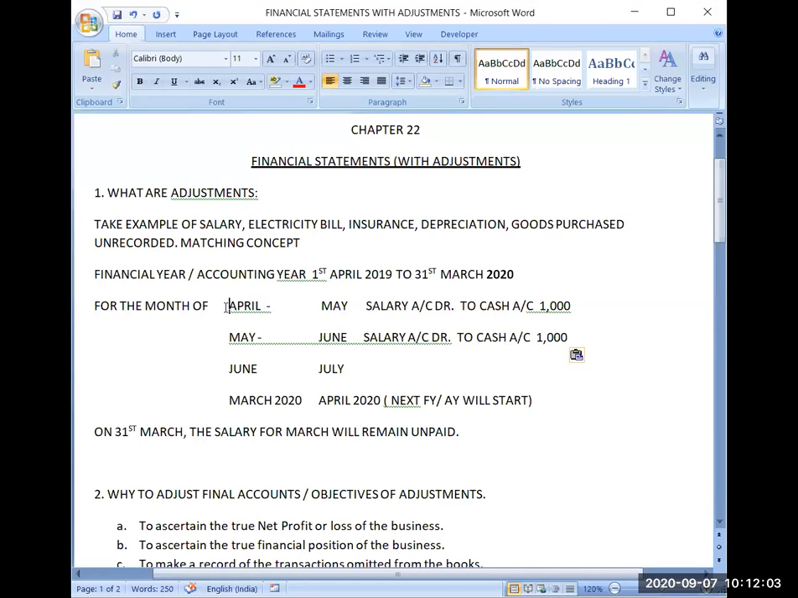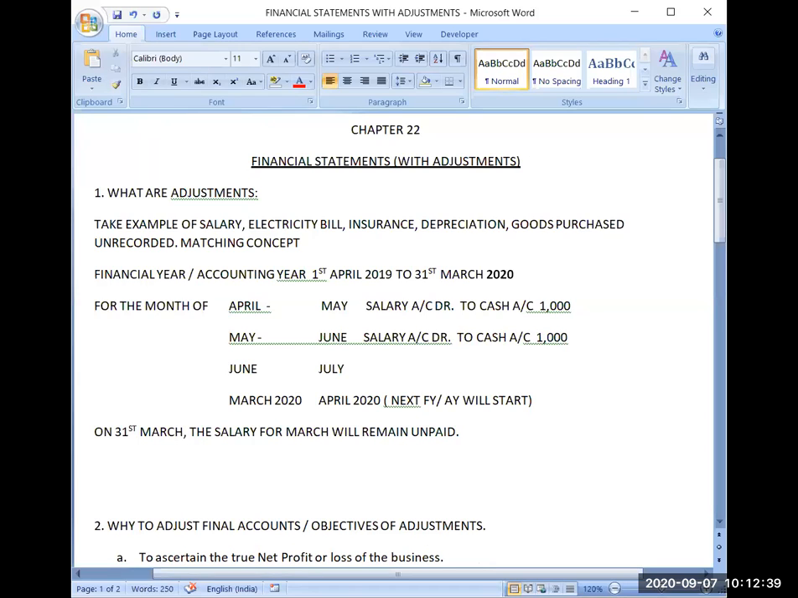Starting from April, I will be paying salary for each and every month. But in the month of March, I have paid salary for Feb. And the salary of March I will be paying in the month of April. So in total, how many months' salaries have I paid till 31st March? Listen to the question carefully. Till 31st March, I have paid salary for how many months?